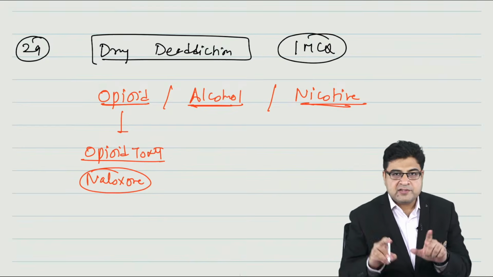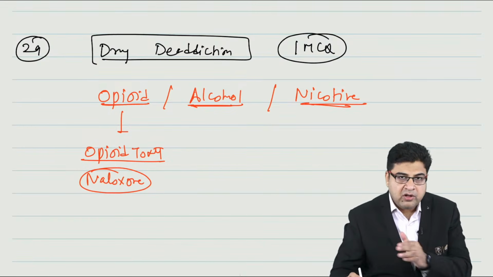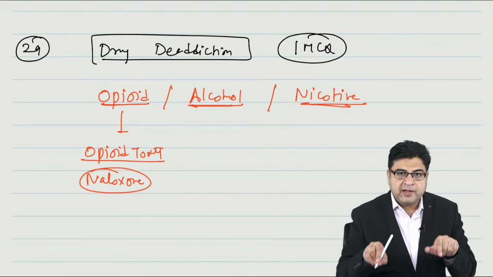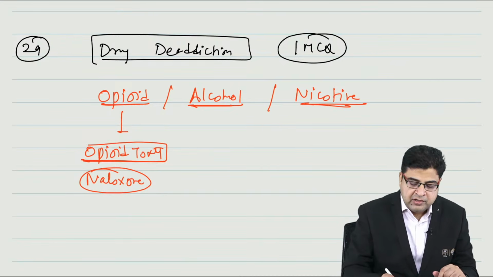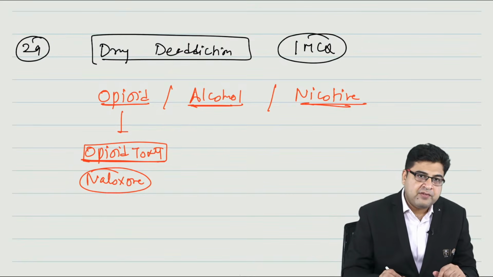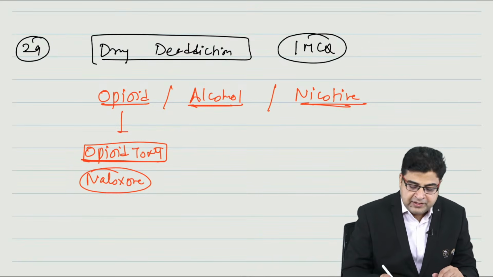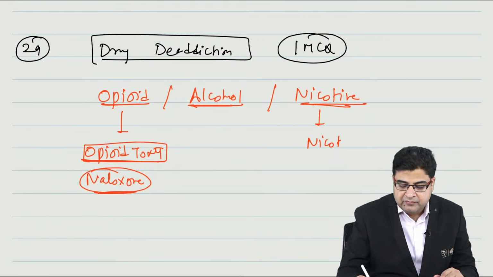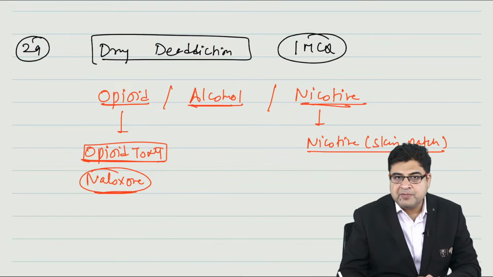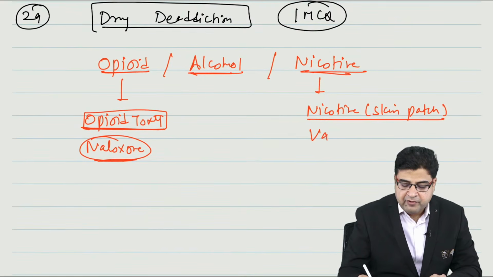I will share one slide with you where I have covered all these 3 medicines in detail. In one table, you will come to know the various answers to the question. Like this year, in one of your exams, they have asked the treatment of opioid toxicity. The answer is naloxone. Now, for nicotine, we have medicines like nicotine itself, which can be used in the form of a skin patch for nicotine de-addiction. We have one more medicine. The drug name is varenicline.